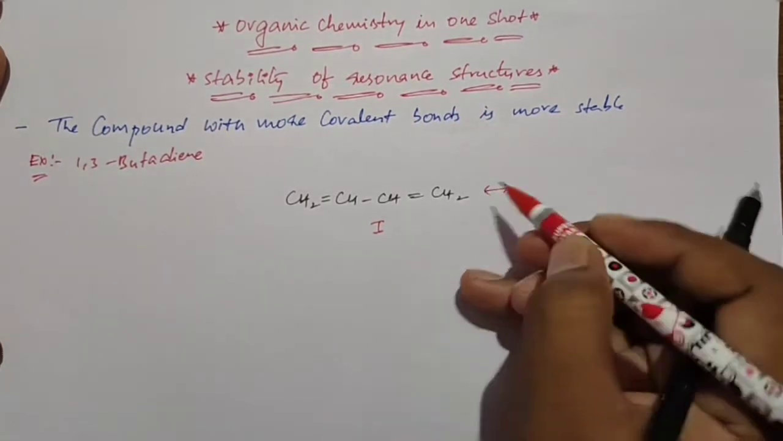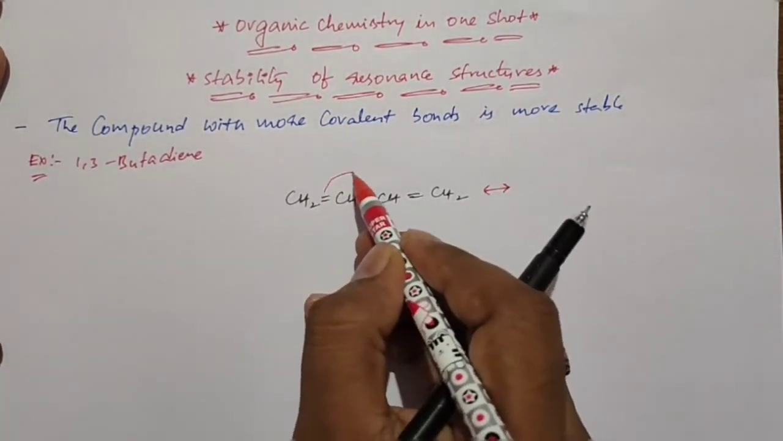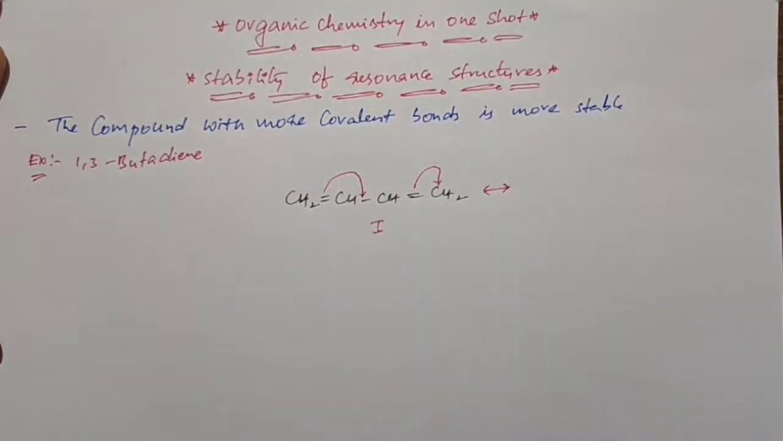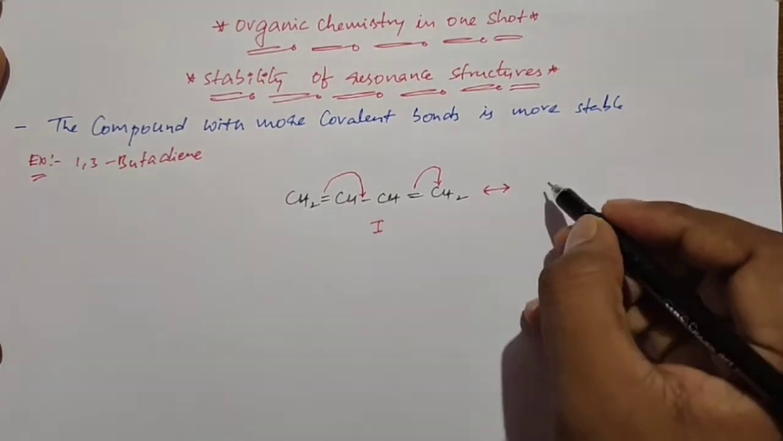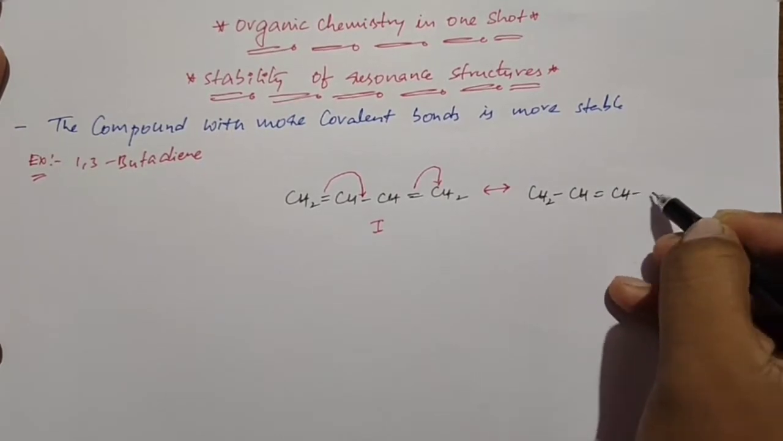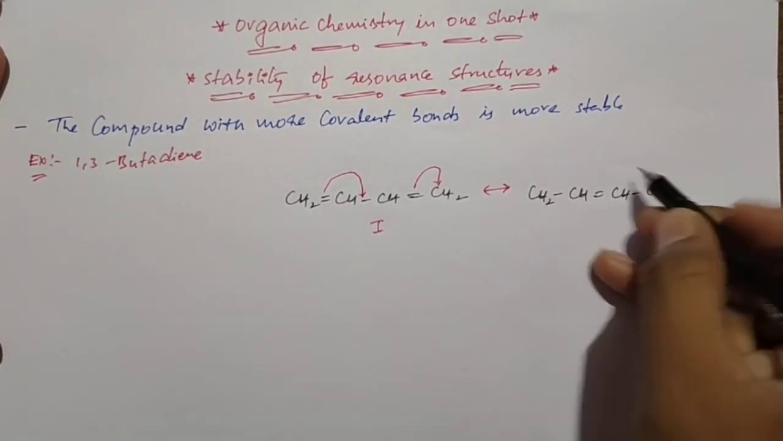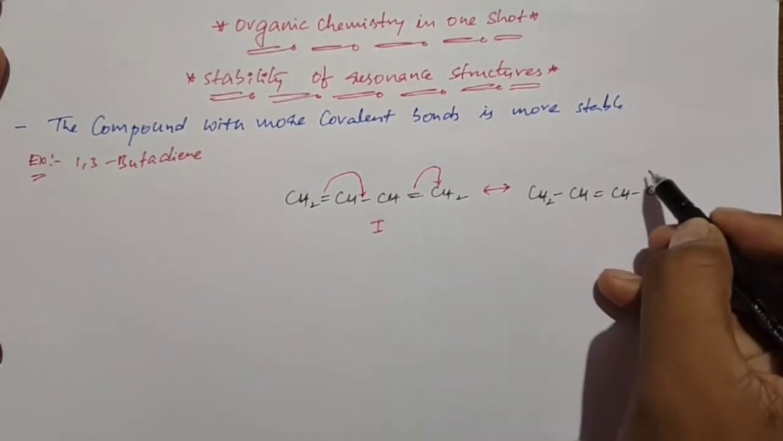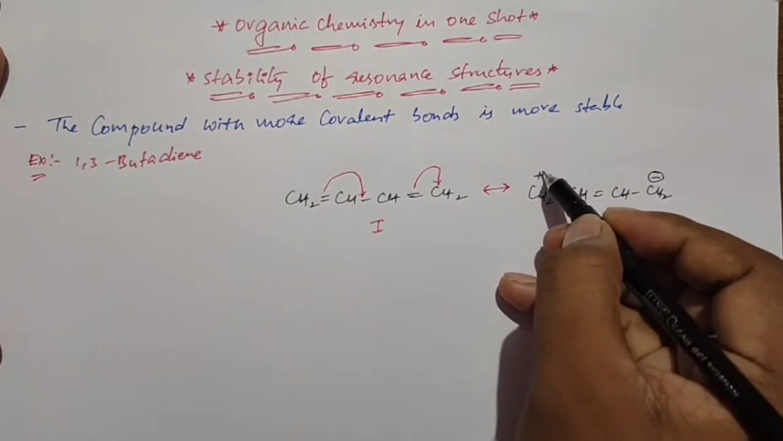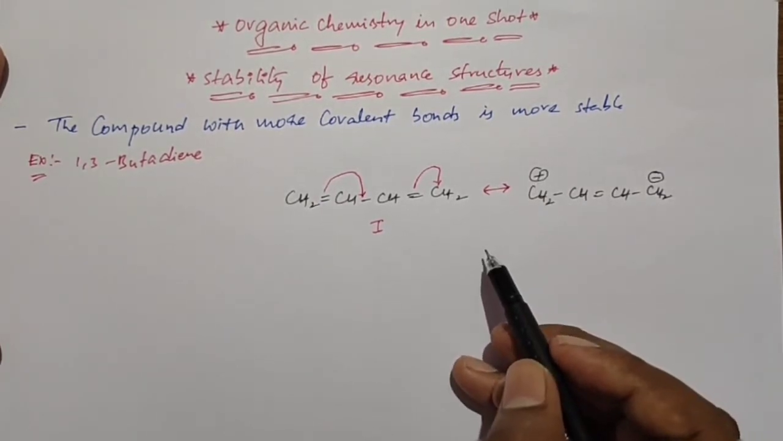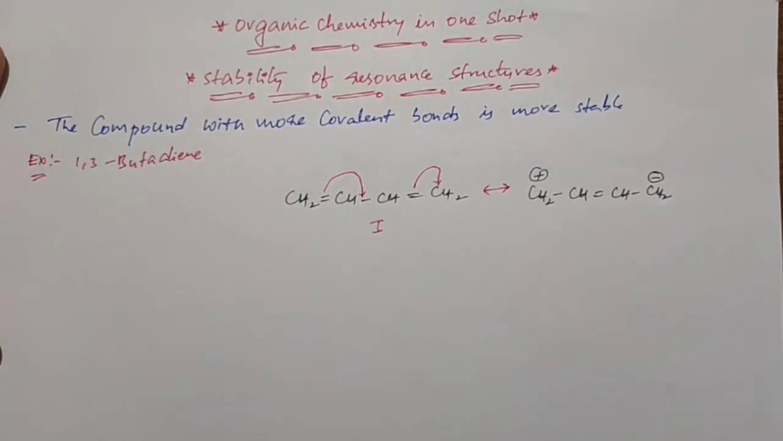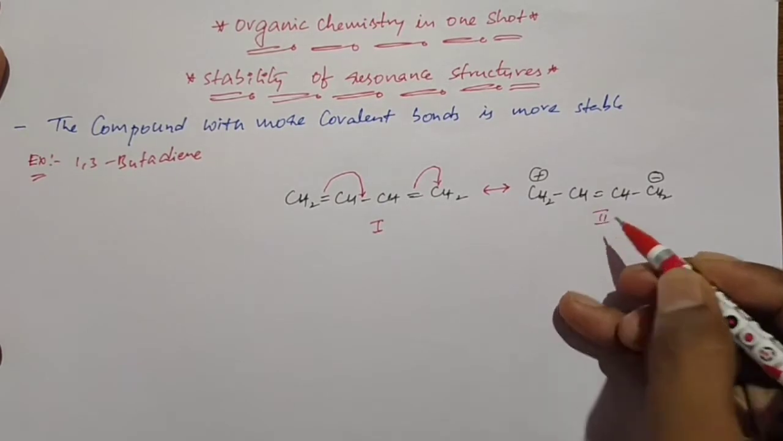When these pi electrons shift towards here, and these pi electrons shift towards this carbon, we get the resonance structure CH2-CH=CH-CH2. This carbon can gain the electrons, so we get the negative charge, and this carbon can lose the electron, which is why it gets the positive charge. This is the first resonating structure of 1,3-butadiene, taken as structure 2.